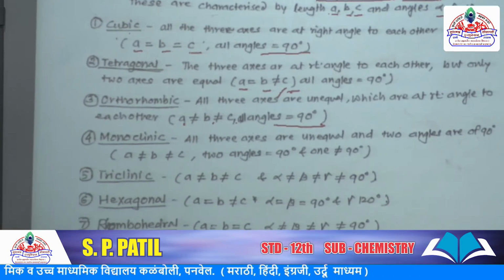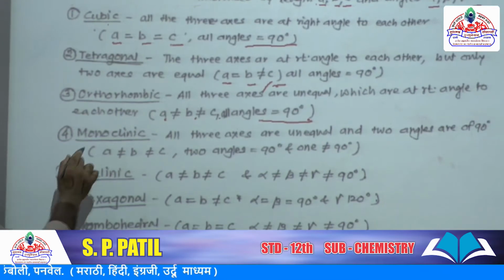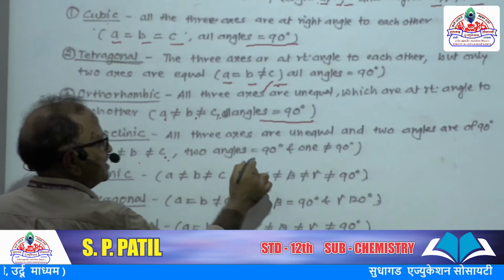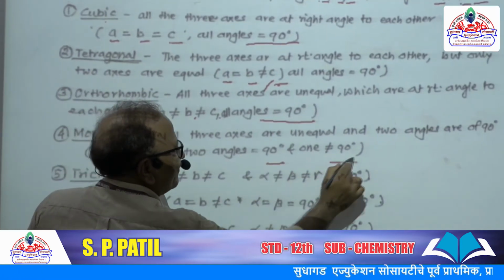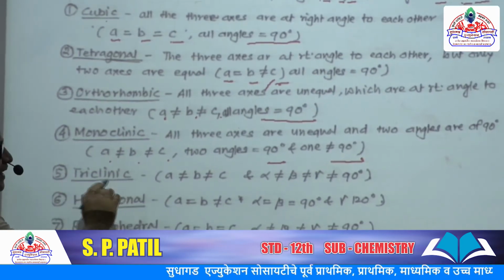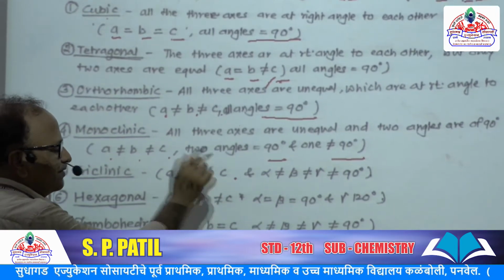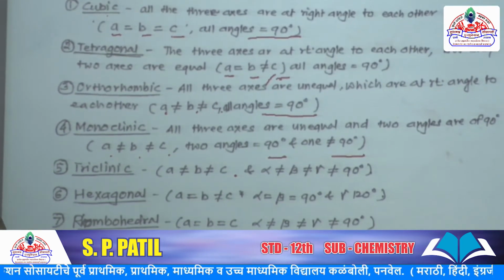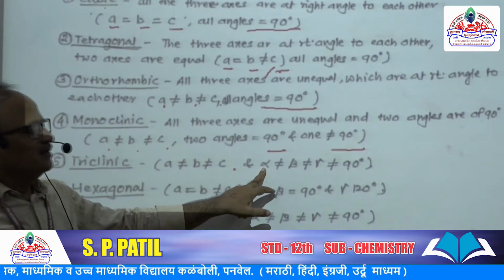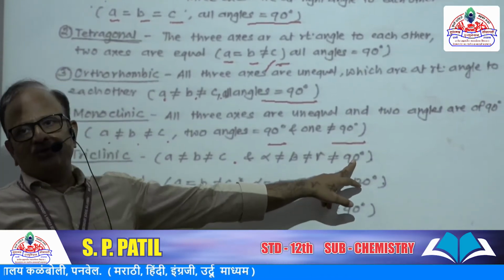Monoclinic is another type of crystal structure. In monoclinic, A not equal to B not equal to C, and only two angles are 90 degrees and one angle is not equal to 90. Triclinic. In this triclinic structure, A not equal to B not equal to C. All three edges are unequal, and the angles between each of the lengths are also not equal to 90.